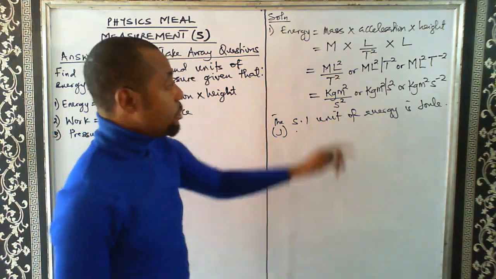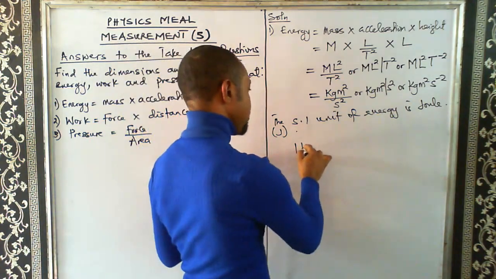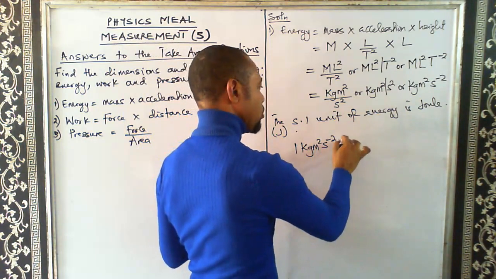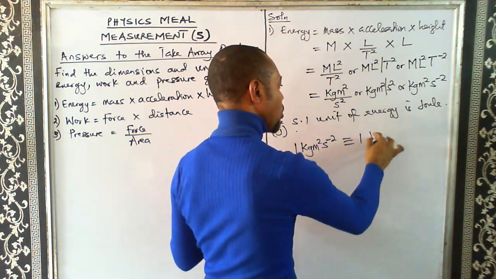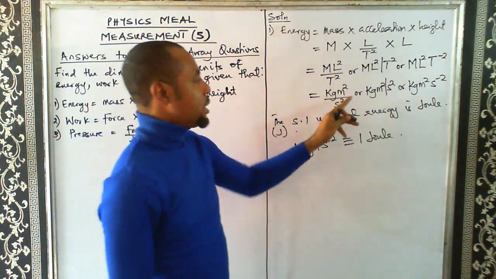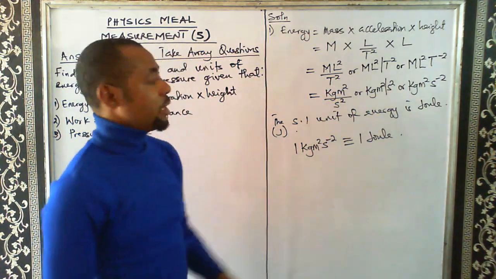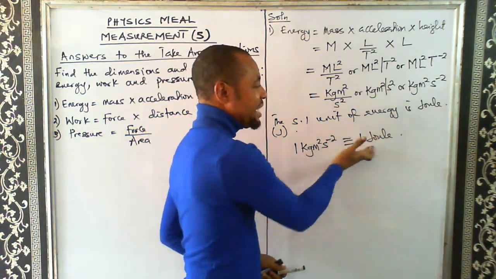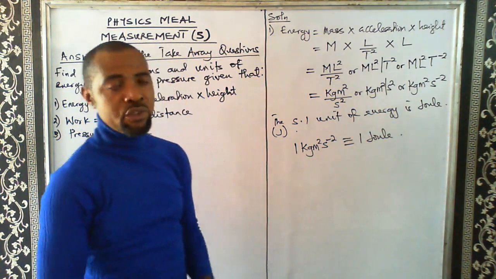SI unit. So what it means is that 1 kilogram meter square per second square is equivalent to 1 watt, 1 joule. So 1 joule is 1 kilogram meter square per second square. So kilogram meter square per second square is the same thing as joule.